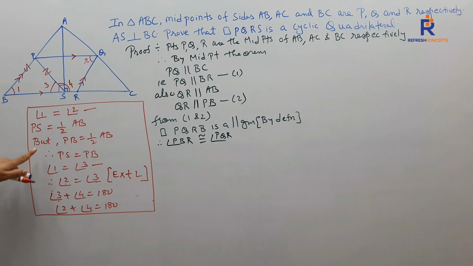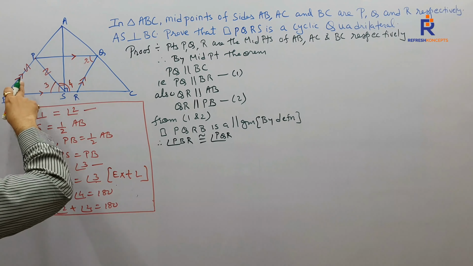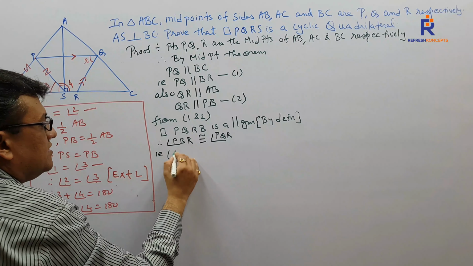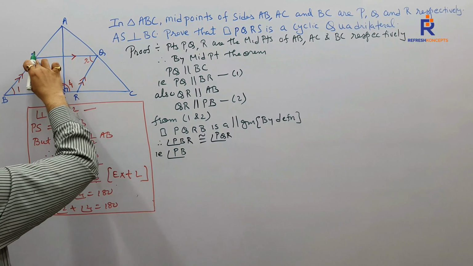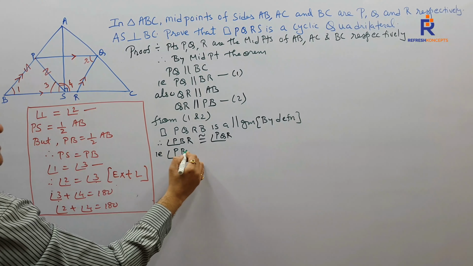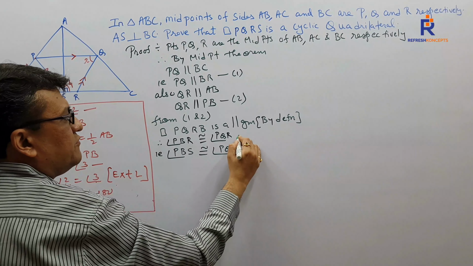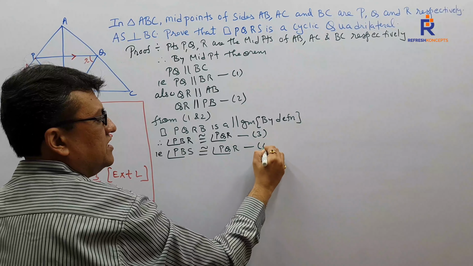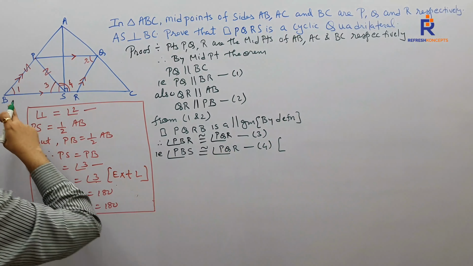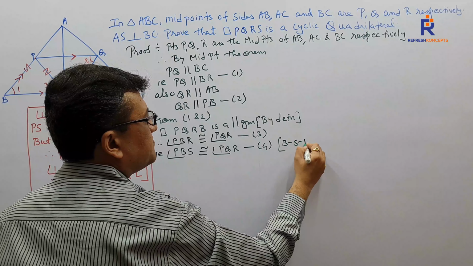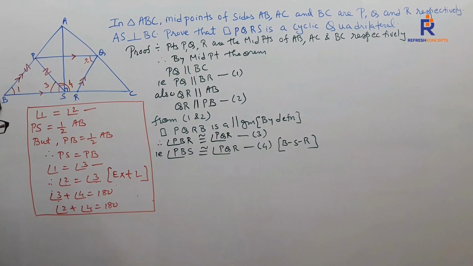But since we have studied the skeletal solution, somewhere down the line, 1 needs to be equated with 3. So I'll write angle PBS congruent to angle PQR, and we shall give each one as an equation. And over here, we shall just write down the collinearity B, S, R. Any problem, children? We move on now with the next one.